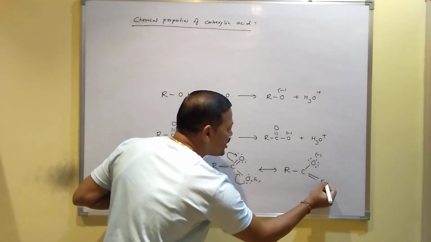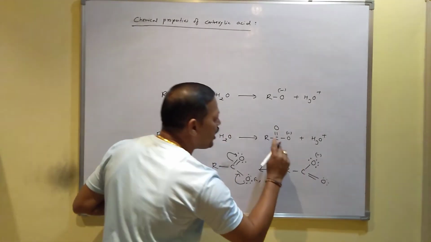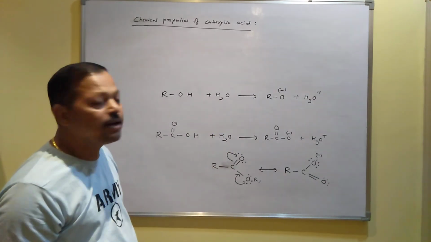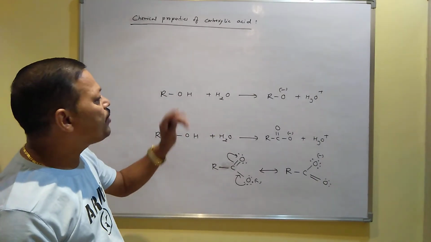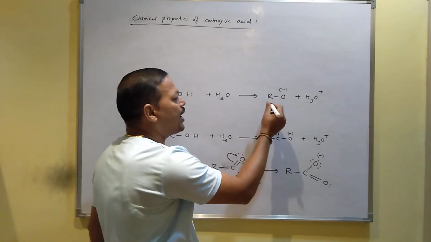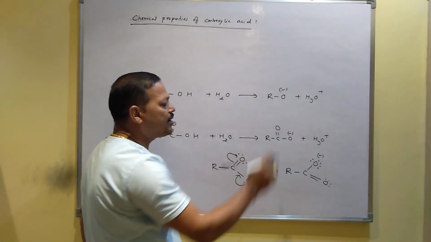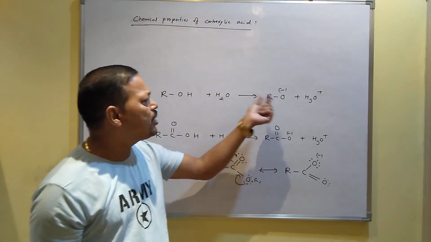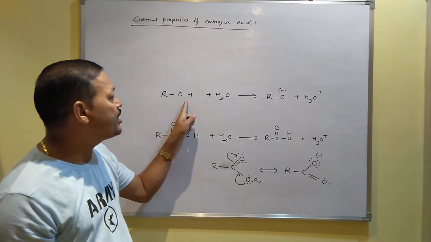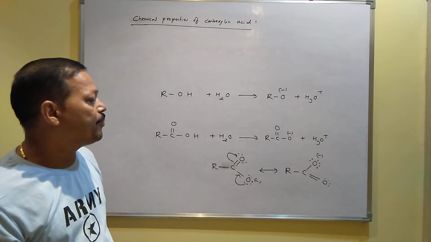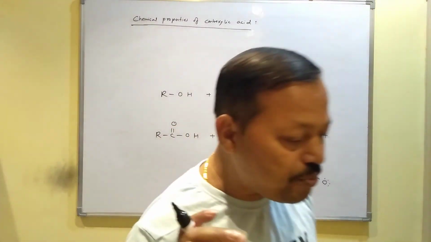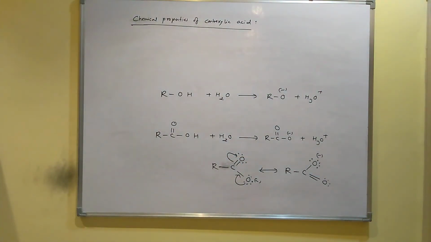Due to this stable nature of the carboxylate ion, carboxylic acid has more tendency to release the H plus ion. But in case of alcohol, the conjugate base, the alkoxide ion, cannot show any resonance structure, and that is why the alkoxide ion is not stable, and alcohol has no such tendency to release the H plus ion.